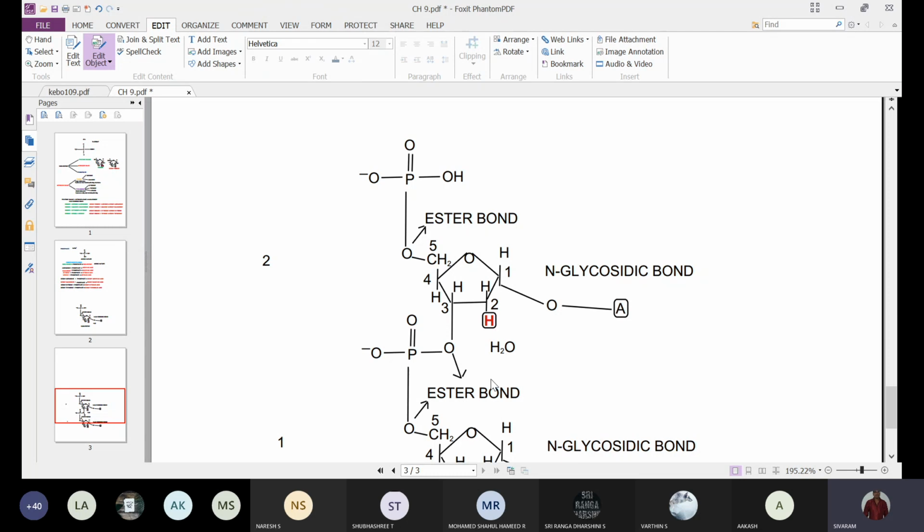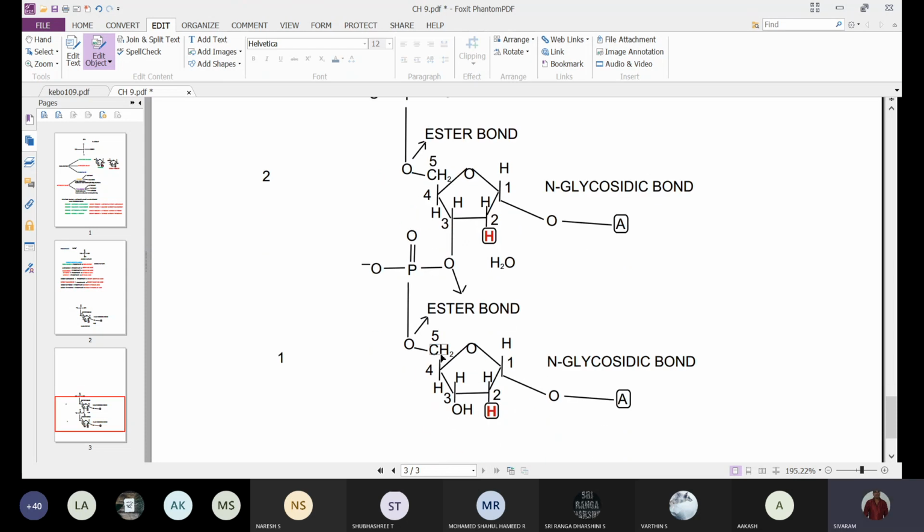So a phosphate will form two ester bonds: one with the fifth carbon of its own nucleotide molecule, and another with the hydroxyl group present at the third carbon of the adjacent nucleotide molecule. The same phosphate forms another ester bond.